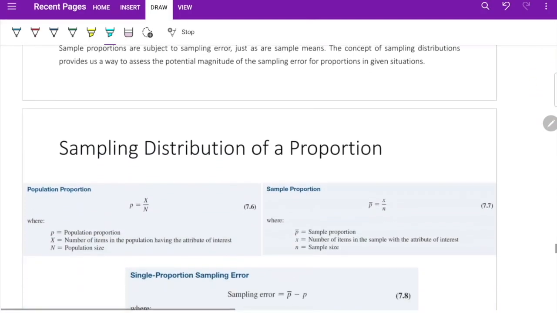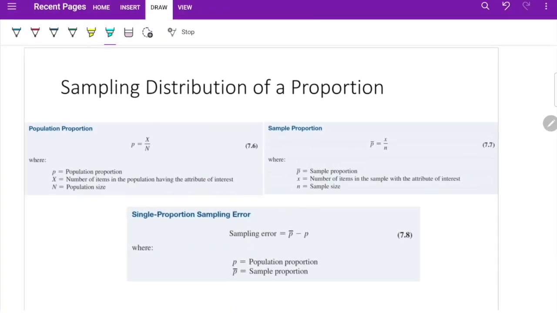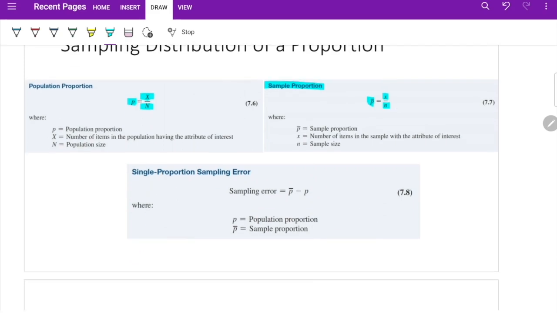So that's why we can build the sampling distribution of the proportion, not just the sample mean, okay? Sampling distribution of the proportion. What is the population proportion? It's just dividing the number of the items over the population size. We call it P. And the sample proportion, we call it P bar, which is the number of items in the sample divided by the sample size, which is little n. Little n is the sample size, big N is the population size, and the sampling error of the proportion is P bar minus P. Just subtract them.